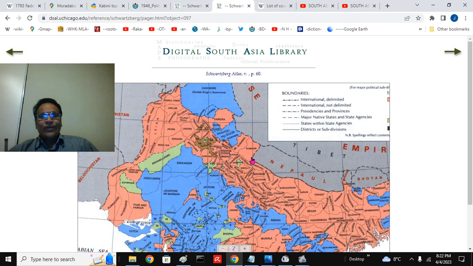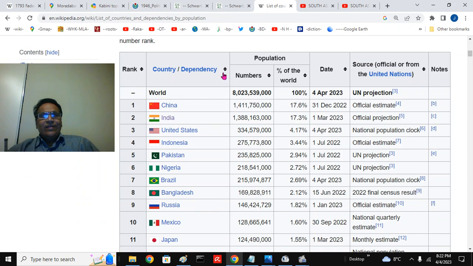If you zoom out, we can see Rajputana, and that's where we were looking at it. And this is how the population of the planet Earth, 8,000 million, is distributed. China is more than 1,400 or so. India is around 1,400. United States 335. And Indonesia has a few more people than this. The United Provinces will be here, between 4 and 5.